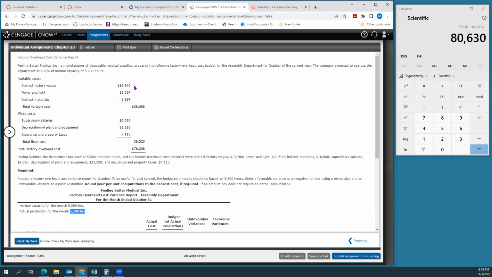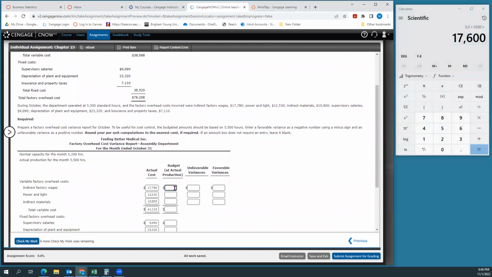For indirect wages, it was 16,640 divided by the budgeted number of hours, 5,200. That means we budgeted $3.20 per hour. Then we multiply that by the actual number of hours, and that gives us our budget at actual production, 17,600. That means if we adjusted our budget to 5,500 hours instead of 5,200 hours, that's what we would expect to have spent.